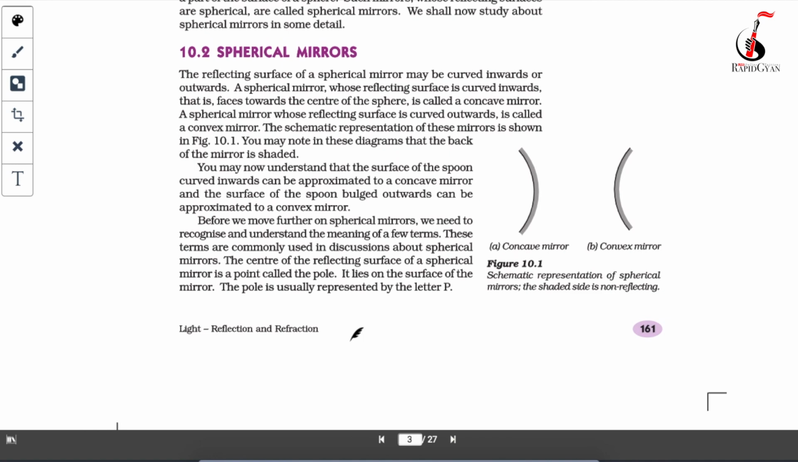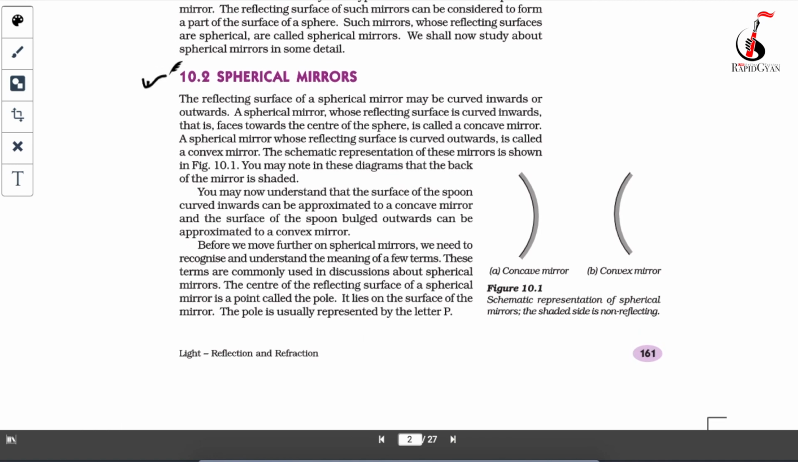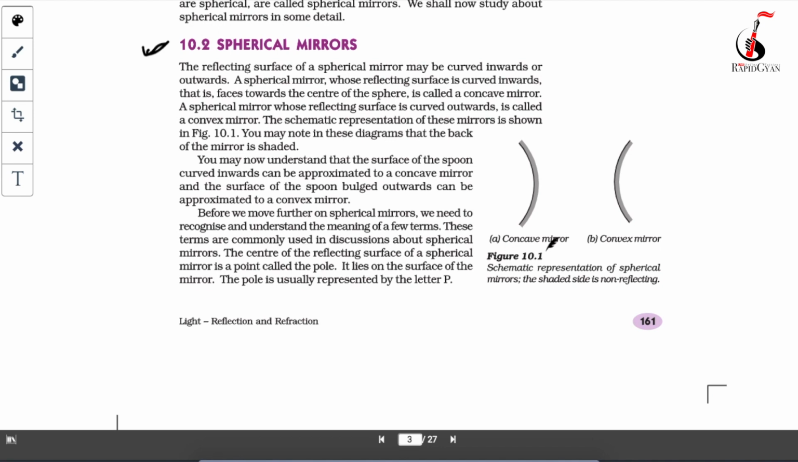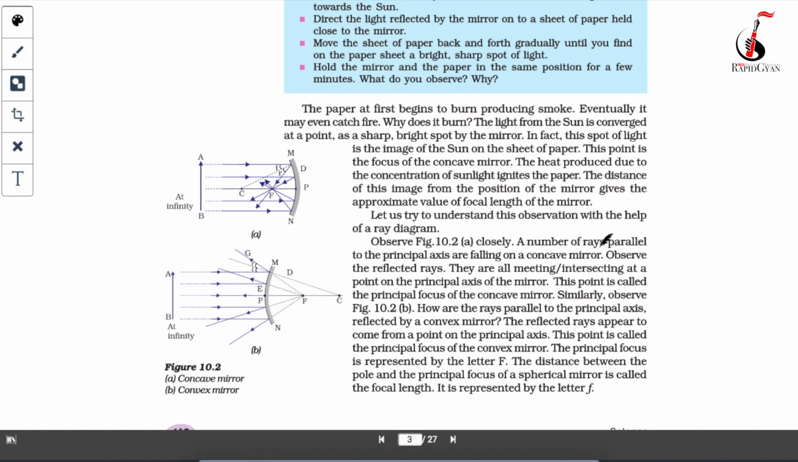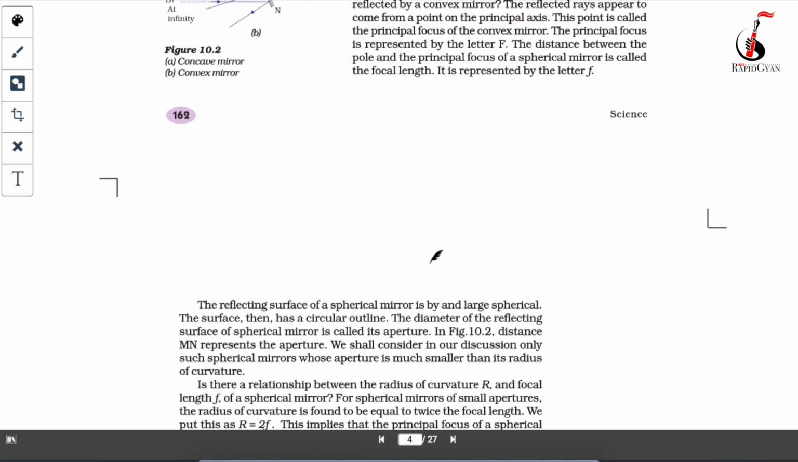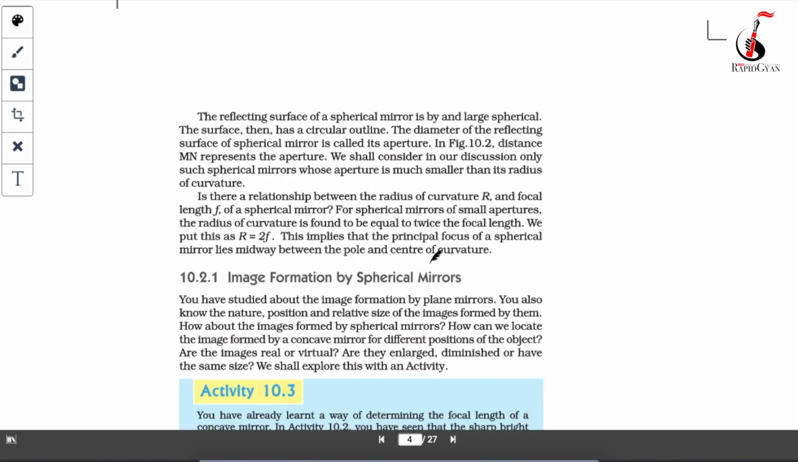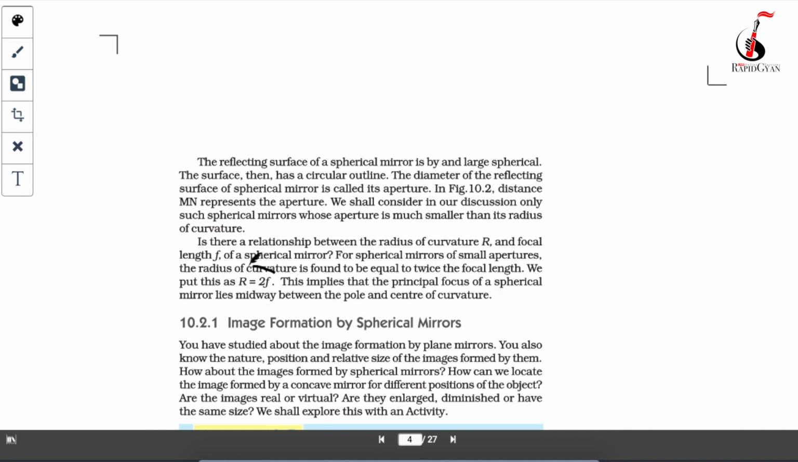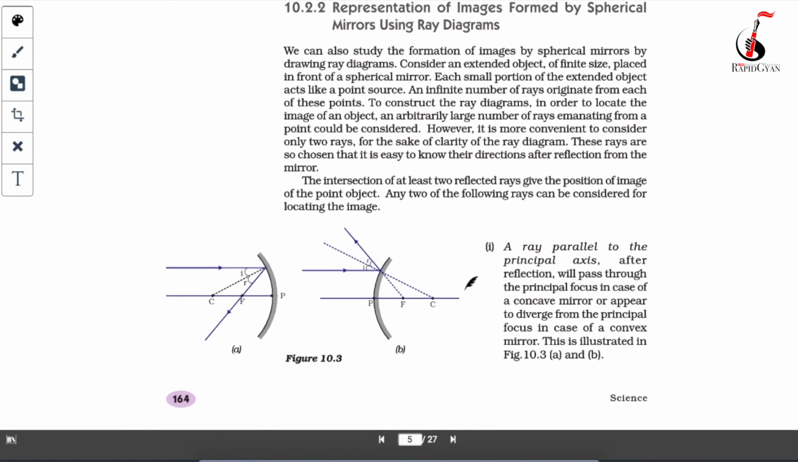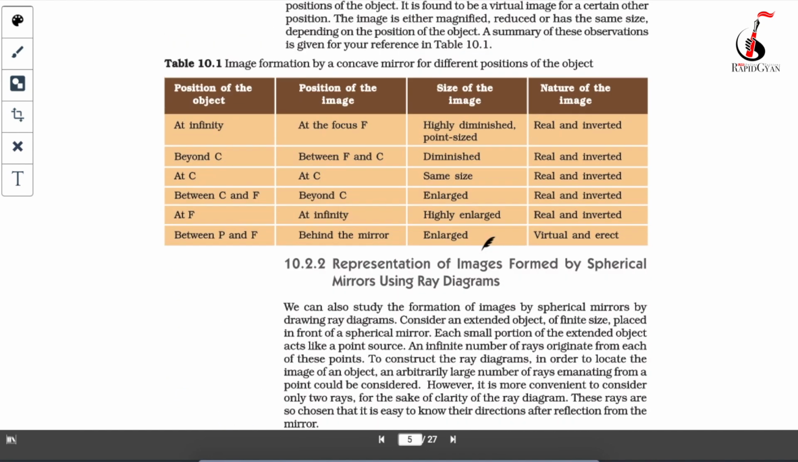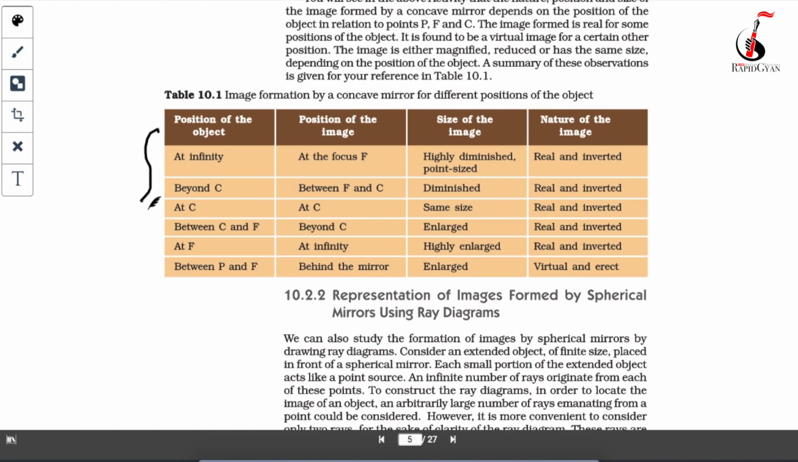formation by your spherical mirror. So we have studied here spherical mirror. What are spherical mirrors? I have told you what are convex mirror, what are concave mirror. I have already explained everything. This is center of curvature, this is focus, this is principal axis, the relationship between the radius of the curvature and the focal point. See here, relationship between the radius of the curvature and the focal point. Okay, so in the image formation, again, these are the four phenomena which I have explained you. Don't worry about this table. I will explain this table later when I will be explaining you the actual image formation.